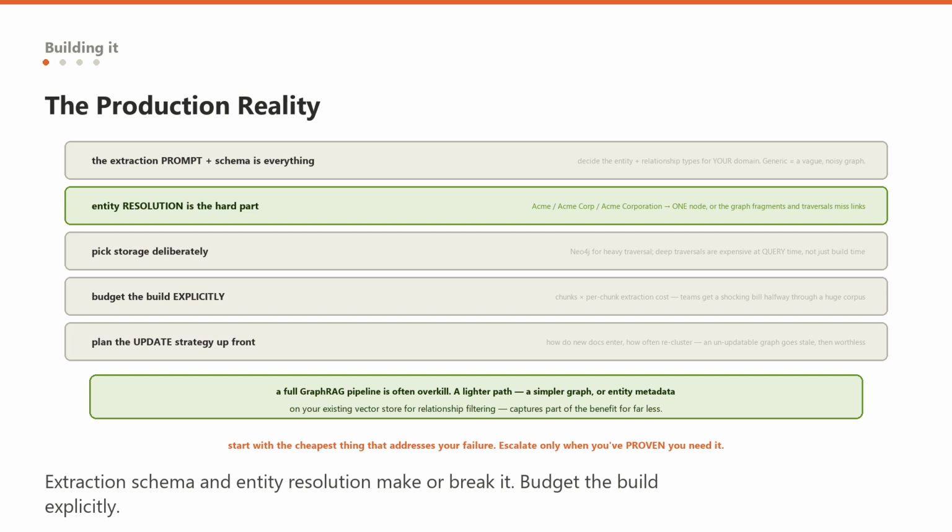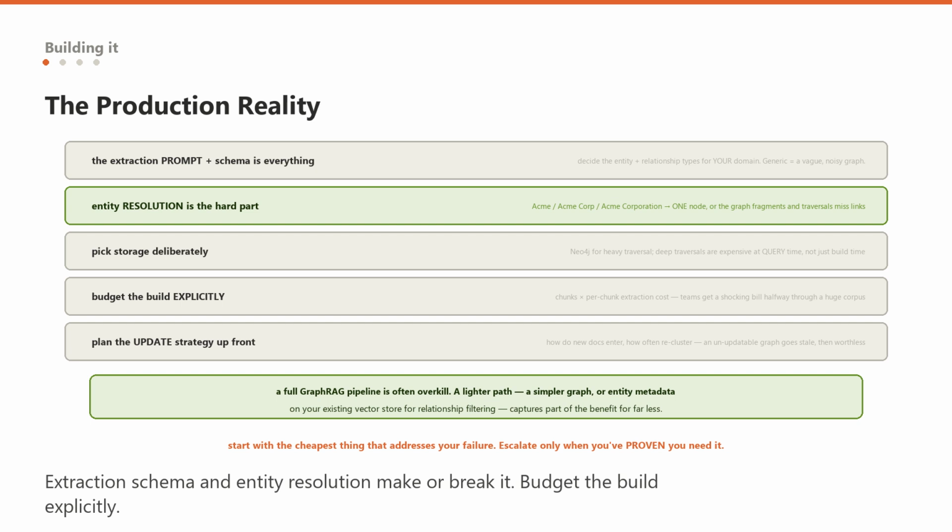not just build time. Fourth, budget the build explicitly before you start. Estimate chunks times the per chunk extraction cost, because teams routinely start a graph RAG index over a huge corpus and get a shocking bill halfway through. Fifth, plan the update strategy upfront, not after. How will new documents enter the graph? How often do you recluster? Because a graph you cannot cheaply update becomes stale and then worthless.